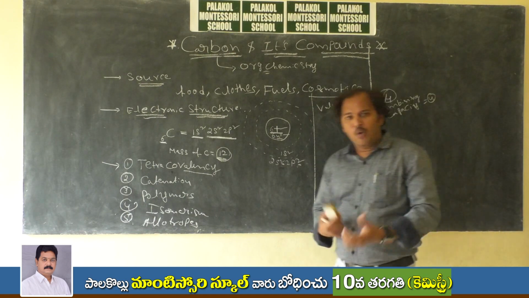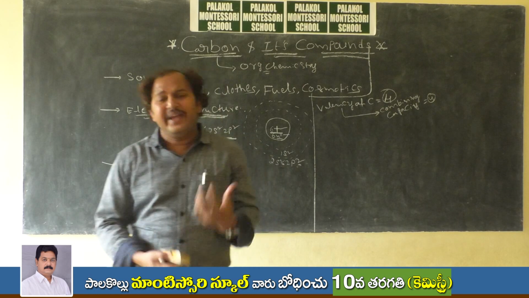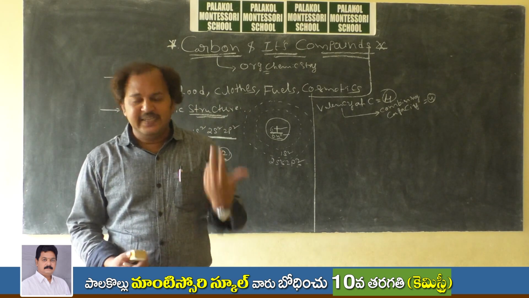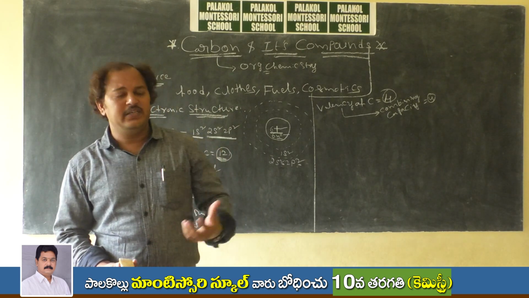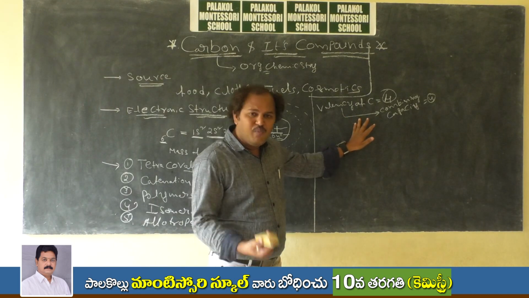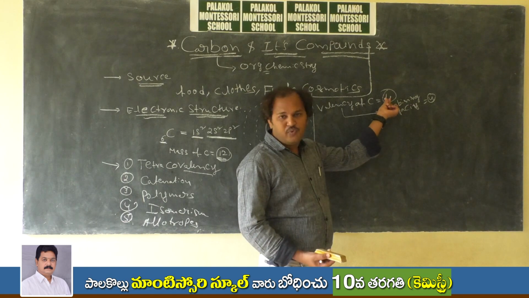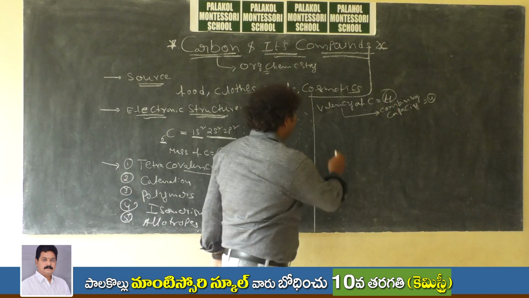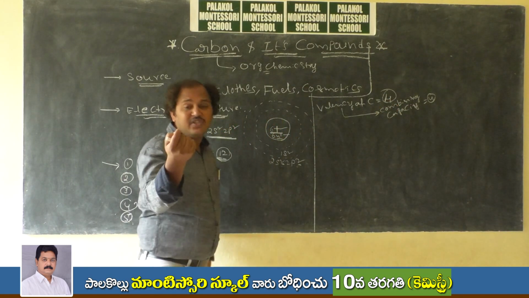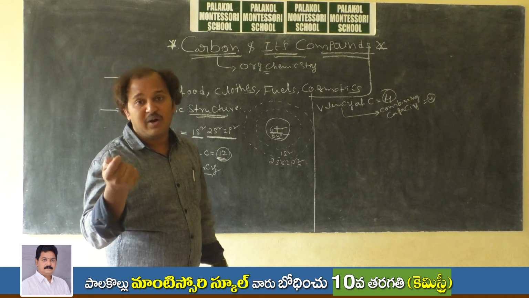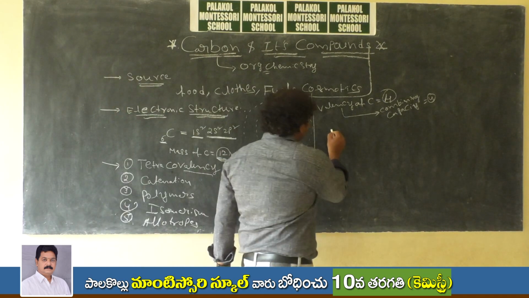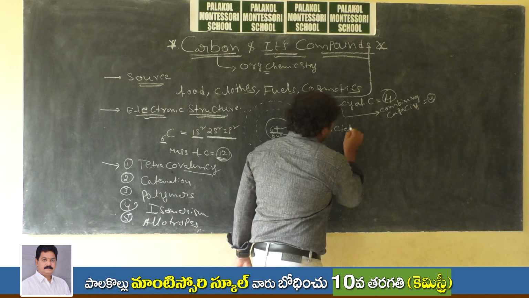How can you say that the valency is 4? Why is it forming 4 bonds only? It doesn't form 2 bonds or 6 bonds. But instead of that, why is it forming only 4 bonds? Because if you want to understand that, first of all you have to understand the concept of octet configuration. I already told you what is meant by octet.